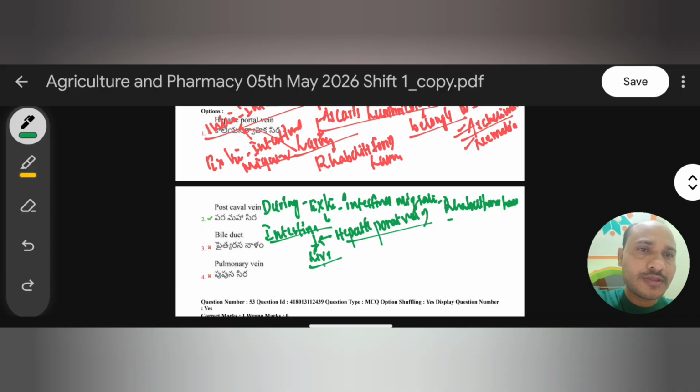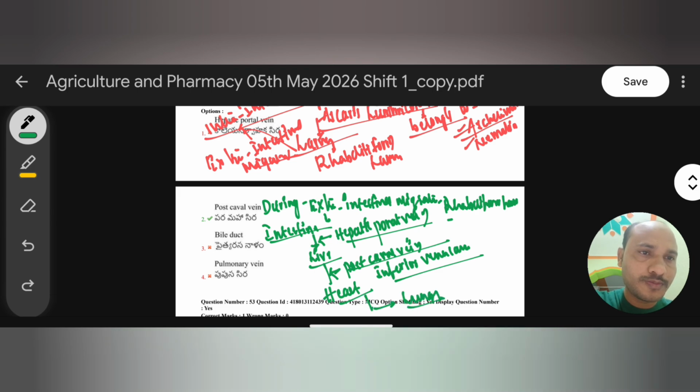From the liver, the rhabditiform larva moves to the heart through the post caval vein, also known as the inferior vena cava. From the heart, the larva moves to the lungs through the pulmonary artery.